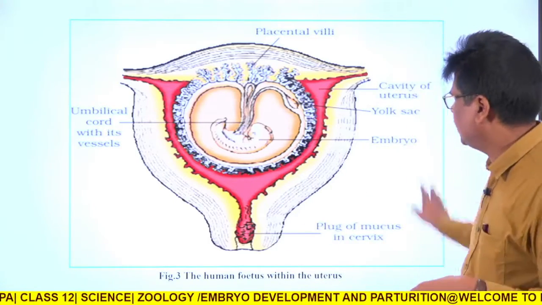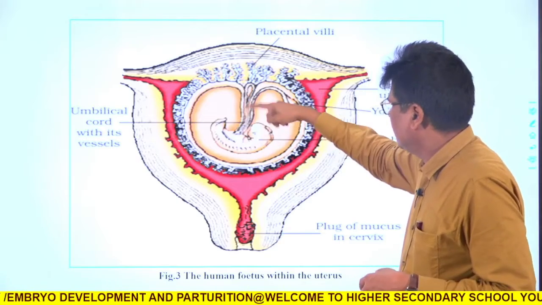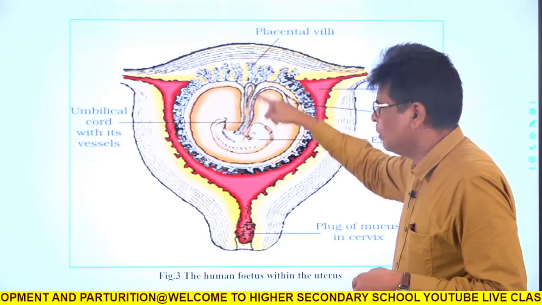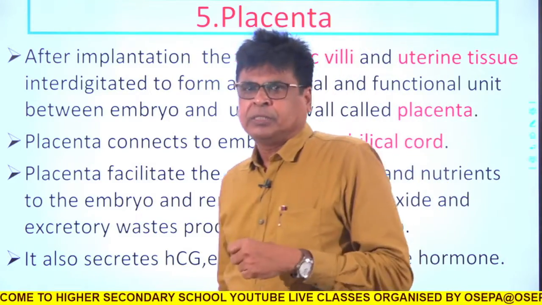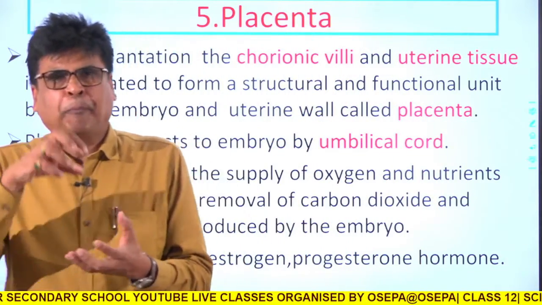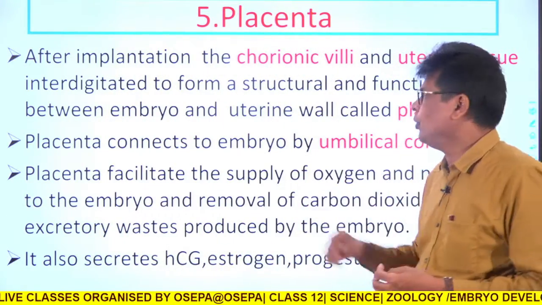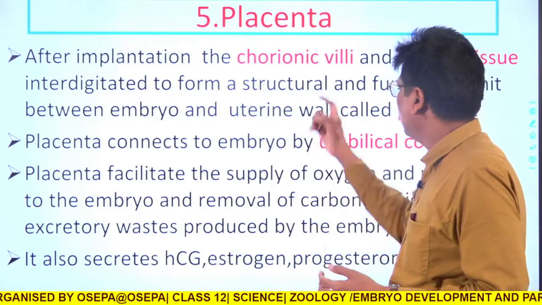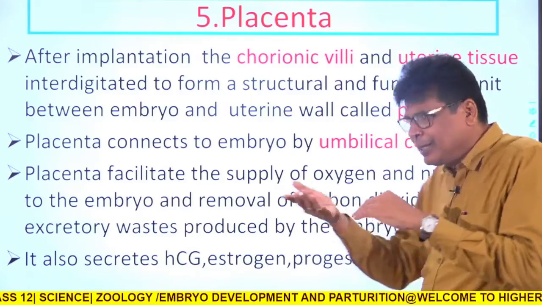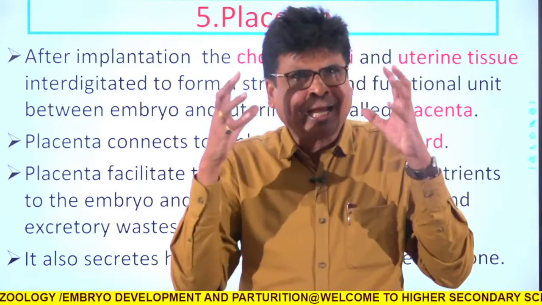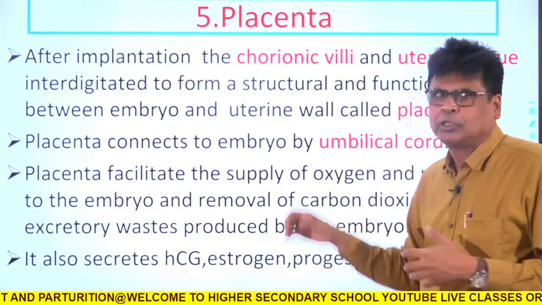You just see in this picture, this is the uterus, this is the baby, this is the embryo, and this is the umbilical cord. I shall show you later on. Once the blastula is implanted into the uterus, finally a placenta is formed. After implantation, the chorionic villi produced from the trophoblast and the uterine tissue, the mother's tissue, will interdigitate, and finally they will form a structure called the placenta.